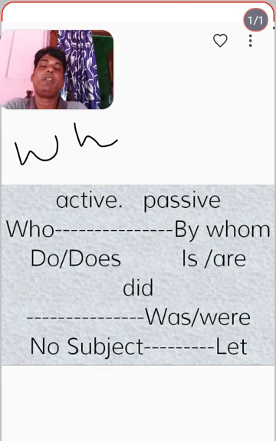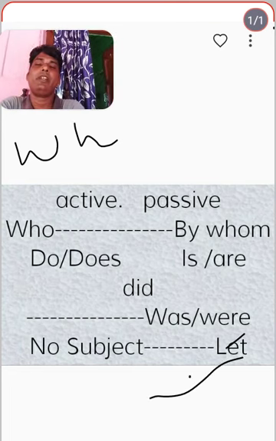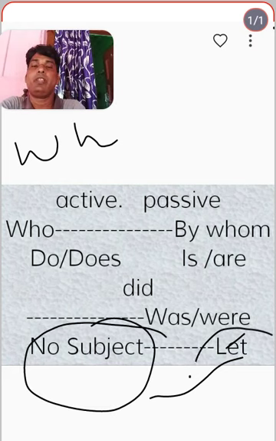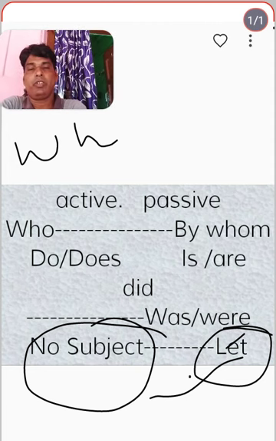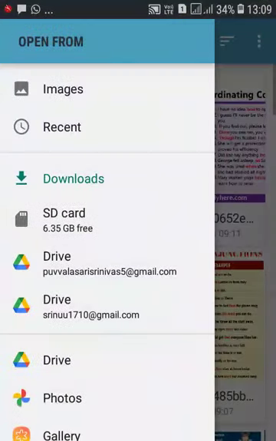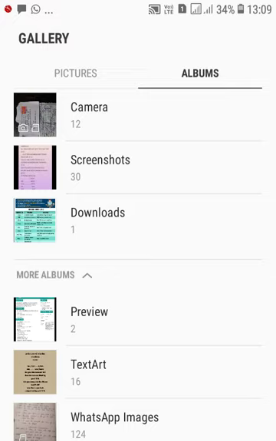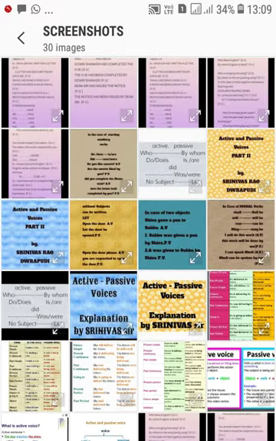And without a subject, we write "let". These are very important things to be remembered forever. Most of the students make mistakes here while writing sentences into passive form.